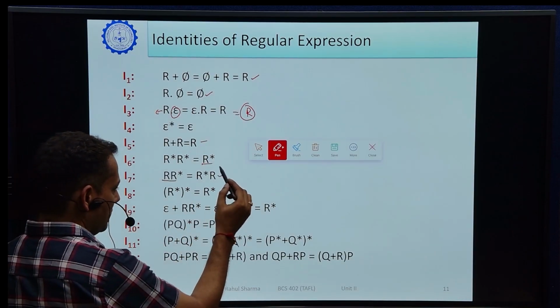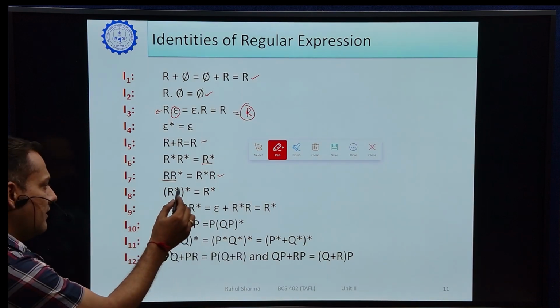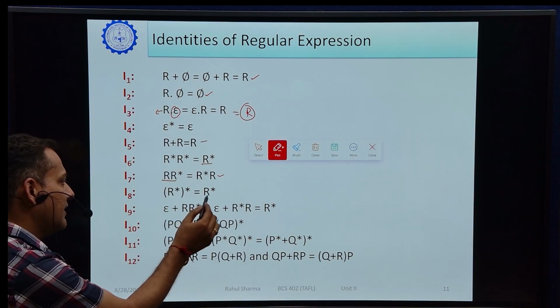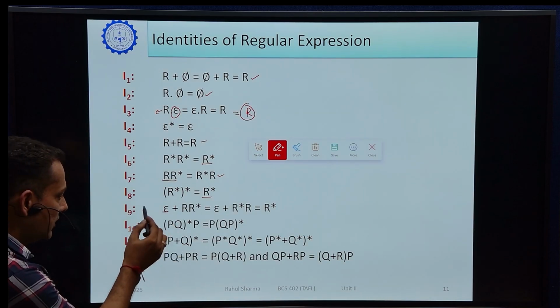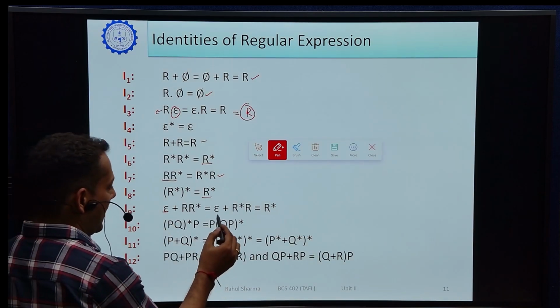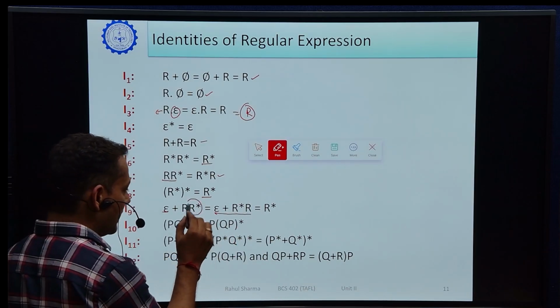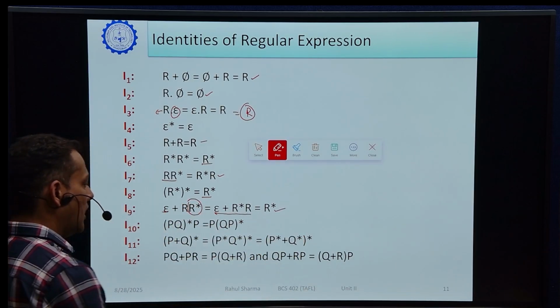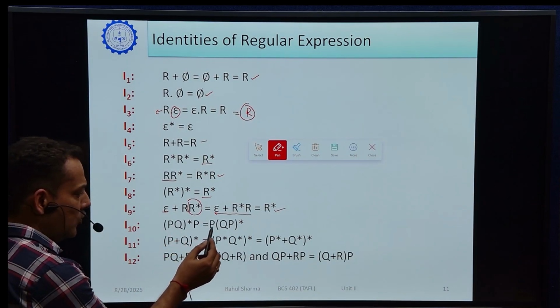It is also an example of Kleene closure. R star is also written as R star. And when we union epsilon plus R star, it equals epsilon plus R star R, or we can say R star only. Next one is (PQ) star P equal to P (QP) star.